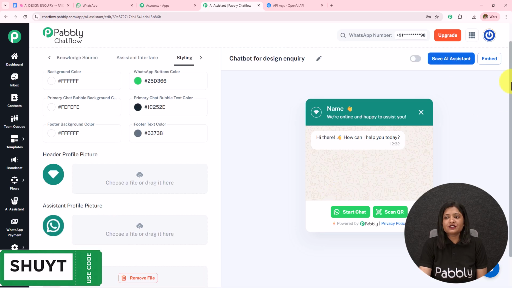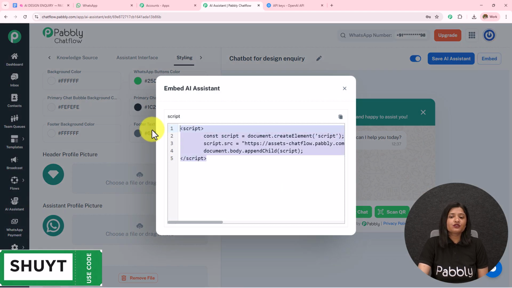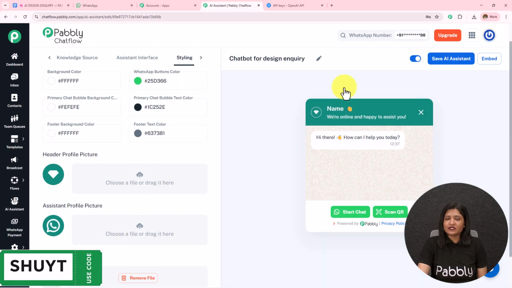After creating all this, you simply have to toggle on this button to keep this active, and then you have to save this. If you do not save this, all this will be lost. AI assistant saved successfully. You can also embed this AI assistant using this code to your website, and whenever someone will click on that, they will be redirected towards the WhatsApp conversation.